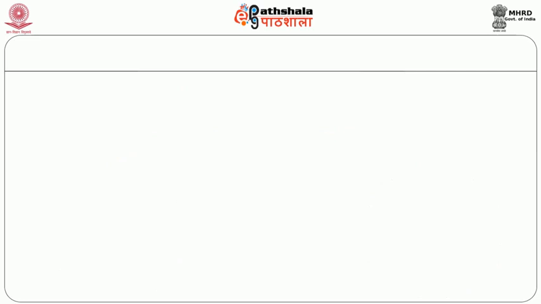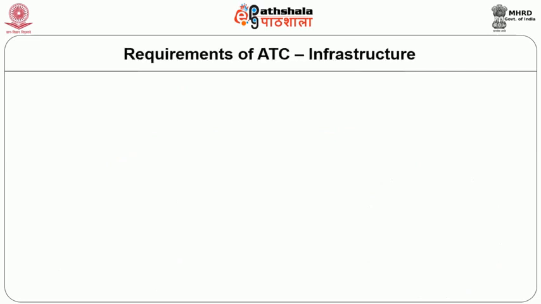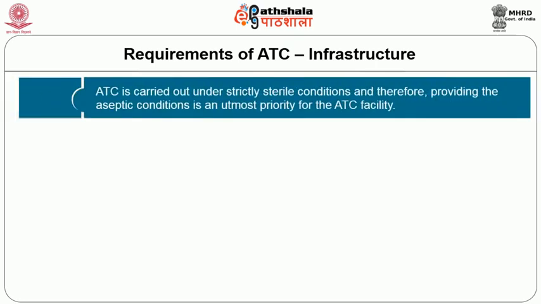Now, let us consider the requirements of animal tissue culture, starting with the infrastructure requirements. Animal tissue culture is carried out under strictly sterile conditions, and therefore providing aseptic conditions is an utmost priority for the ATC facility.